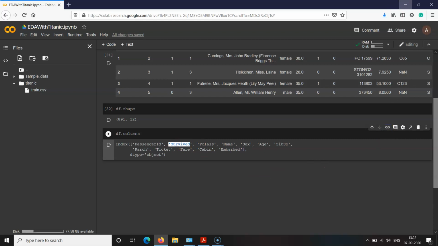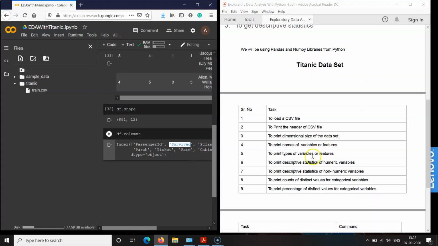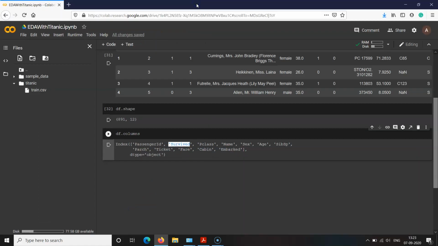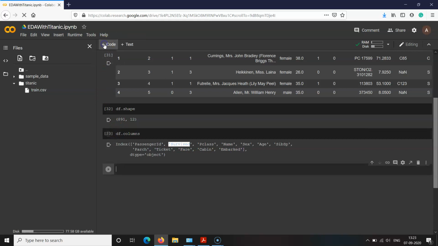Now let us check what is the next task that we want to perform. We have taken the names of the variables and features. Now we want to print the types of variables or the features. So how to get the types of the variables? We have seen that in case of the scales of measurement, there are 3 different types of variables: numeric, nominal, and ordinal. So let us see, the command for that is info, and let us see what it will return.